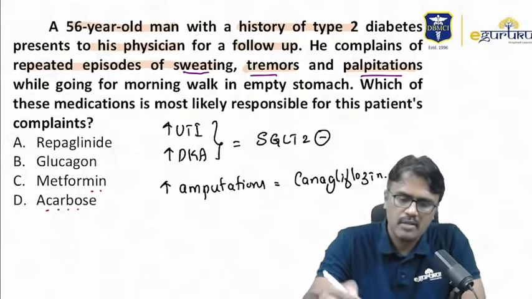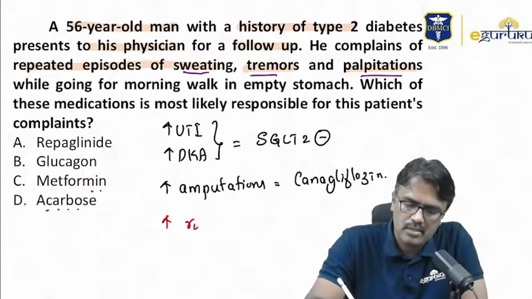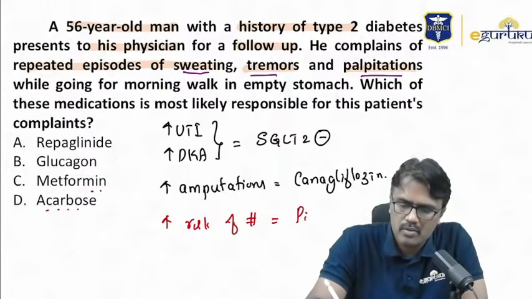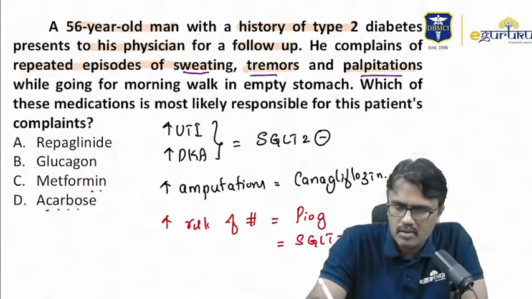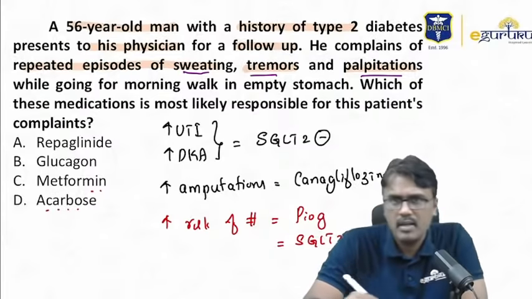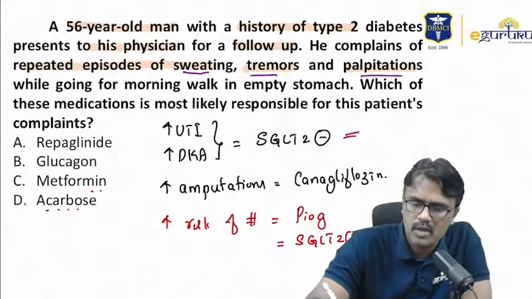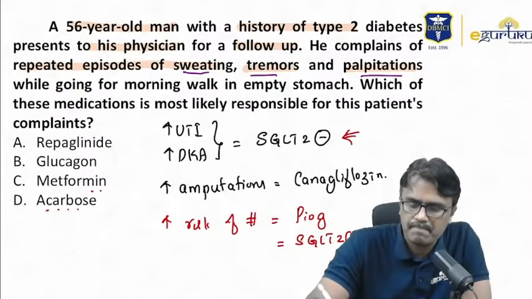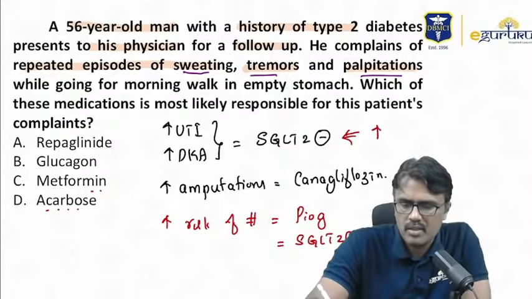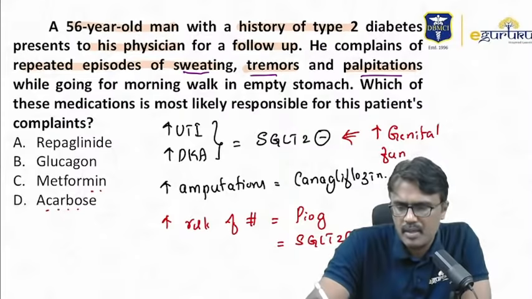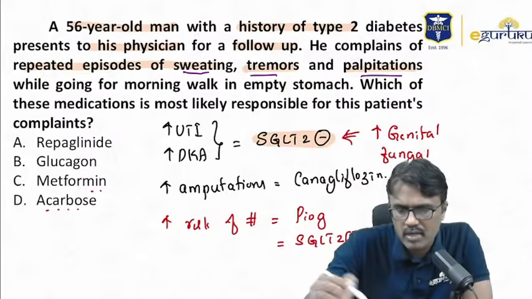Right, so the increased risk of fractures is mainly seen with pioglitazone, as well as SGLT2 inhibitors, which have shown to increase the risk of fractures. Now remember, SGLT2 inhibitors also have shown to increase the risk of genital fungal infections. But one specialty of SGLT2 inhibitors is they can also decrease mortality in chronic CHF.